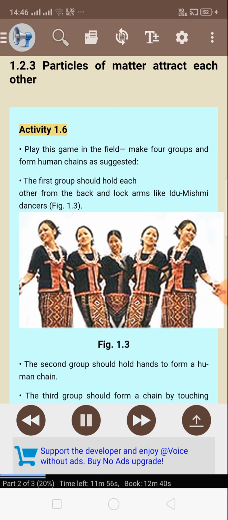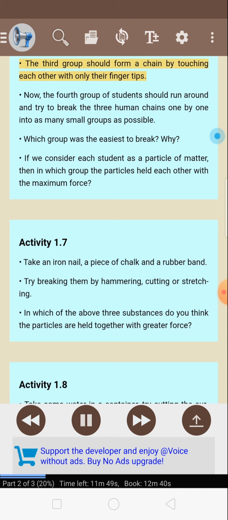Activity 1.6. Play this game in the field, make 4 groups and form human chains as suggested. The first group should hold each other from the back and lock arms like Idu Mishmi dances, Figure 1.3. The second group should hold hands to form a human chain. The third group should form a chain by touching each other with only their fingertips.